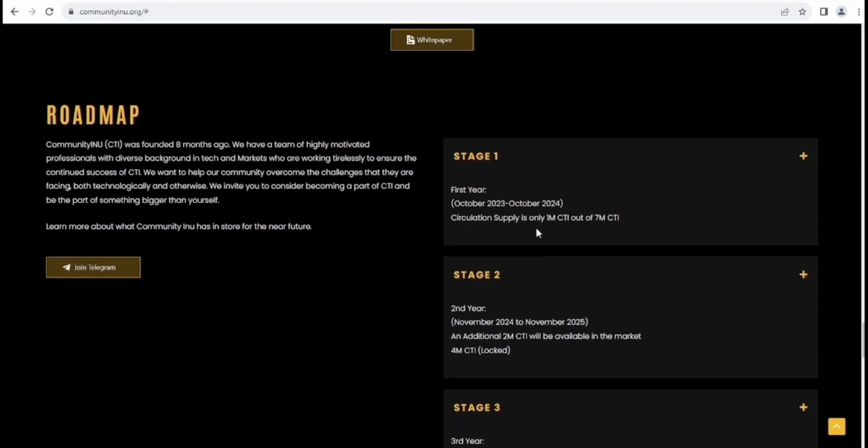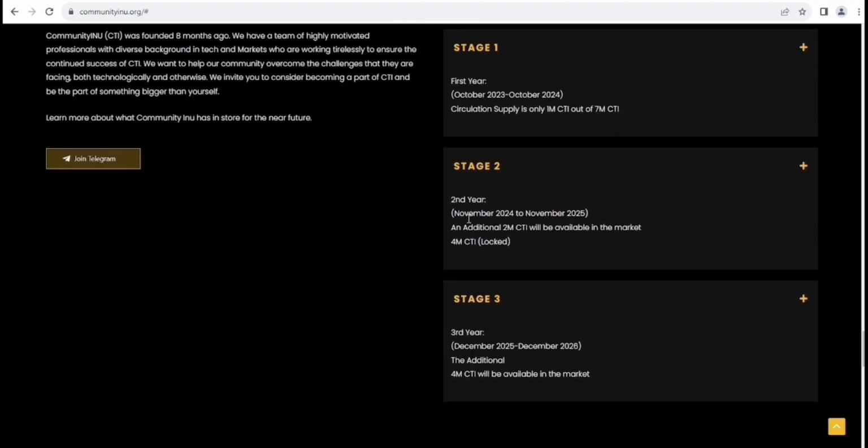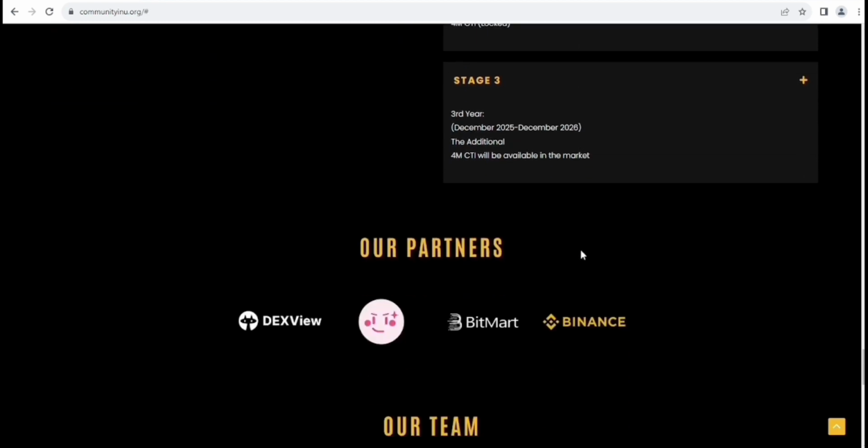In stage 2, November 2024 to November 2025, they will make an additional 2 million CTI available in the market, and 4 million CTI which will be locked. Here you can see the third stage, where they will make 4 million CTI tokens available in 2025 to 2026.